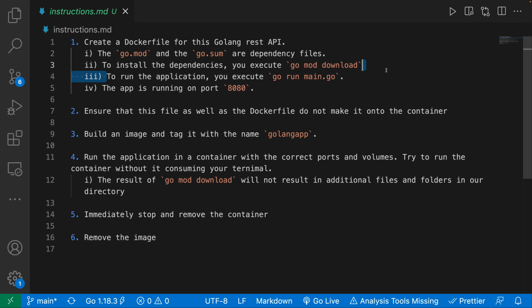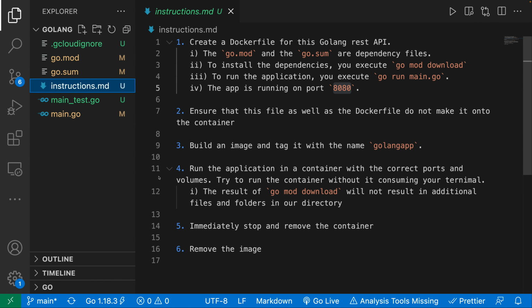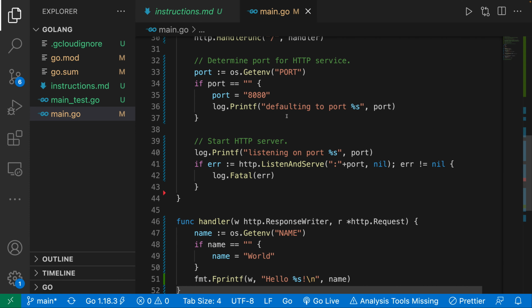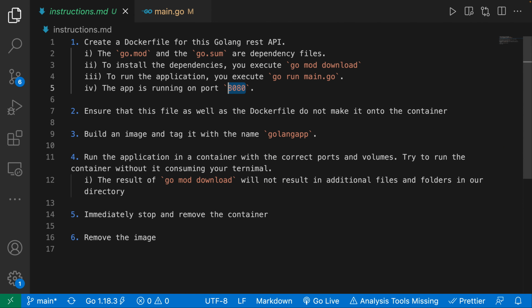Now, to run the application, we did npm run start. To run this Go application, we run go run main. And this application is going to be running on port 8080. And you can see that here. You don't have to, but you can go over here and you can see that it is indeed running on port 8080. Looking good. So that's the very first step, and this is all the information that you truly need in order to do it.